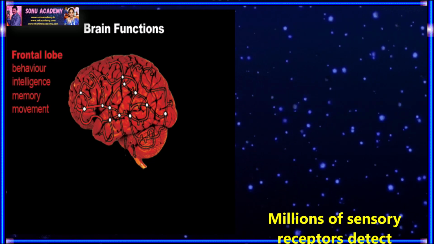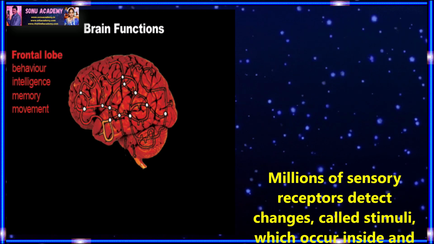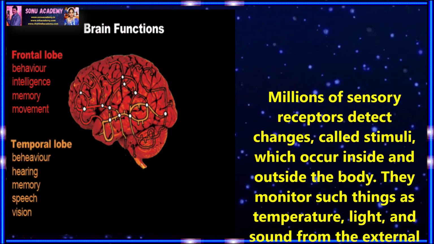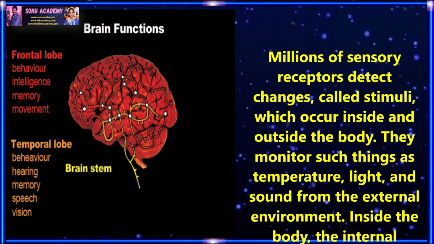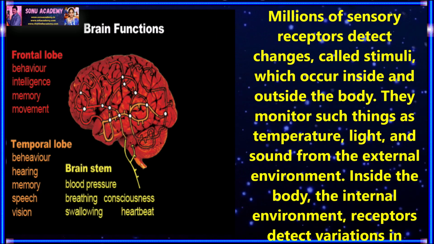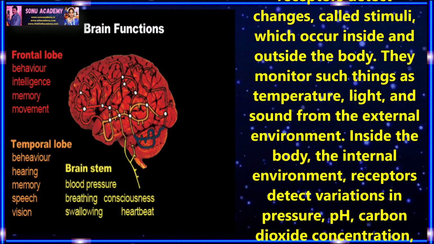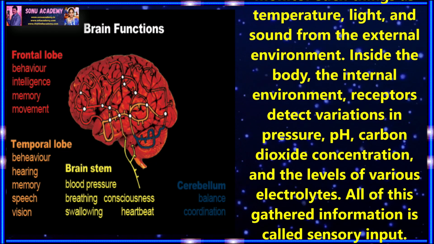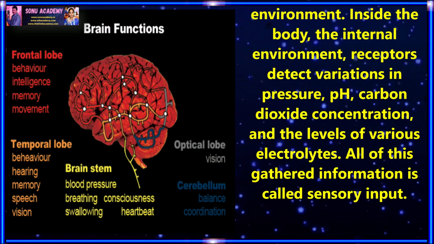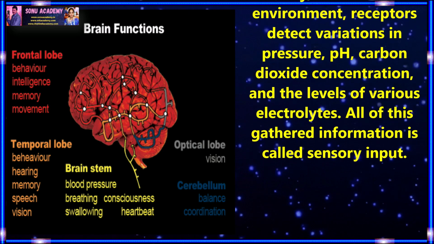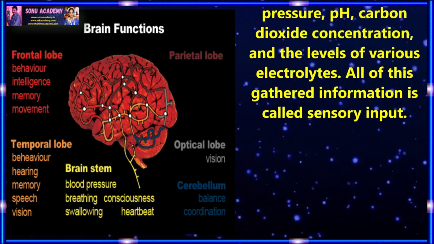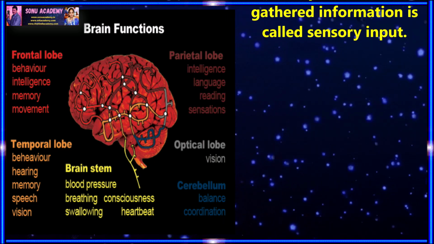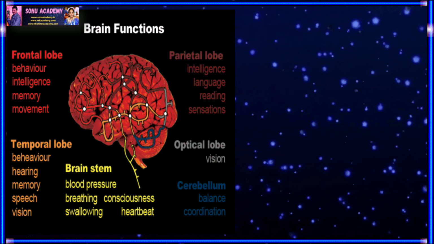Millions of sensory receptors detect changes called stimuli which occur inside and outside the body. They monitor such things as temperature, light, and sound from the external environment. Inside the body, the internal environment receptors detect variations in pressure, pH, carbon dioxide concentrations, and the levels of various electrolytes. All of this gathered information is called sensory input.